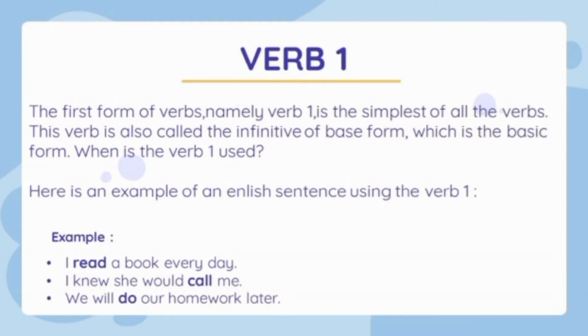When is the verb 1 used? The verb 1 is used in several tenses and types of sentences, namely simple present, simple past future, and imperative sentences. Here is an example of an English sentence using the verb 1. I read a book every day. The sentence is used in simple present. I knew she would call me.